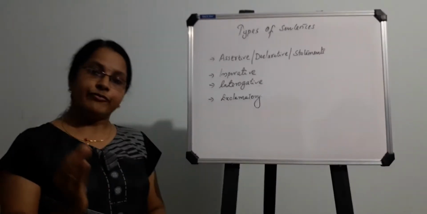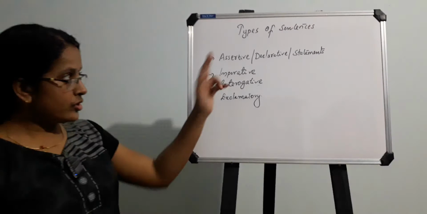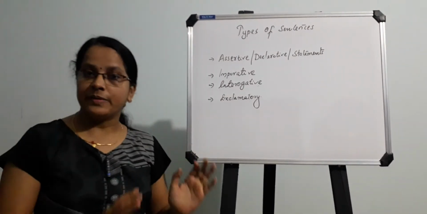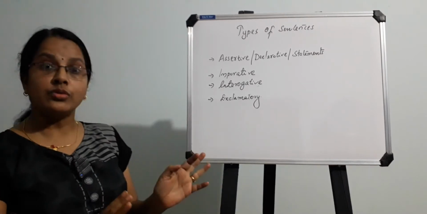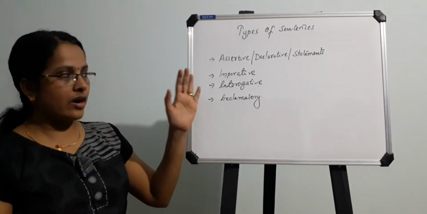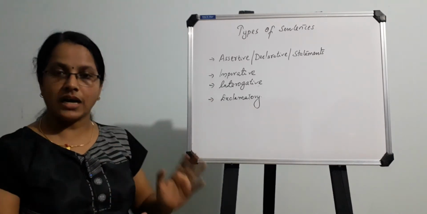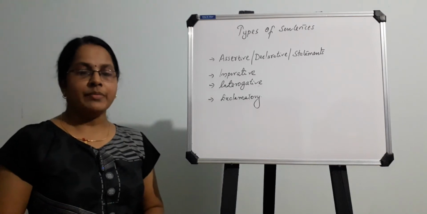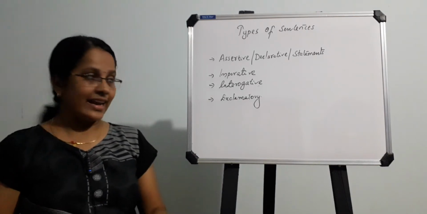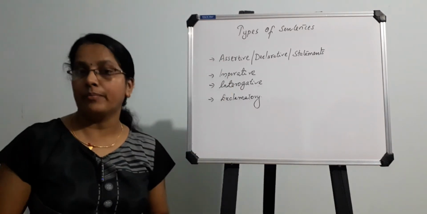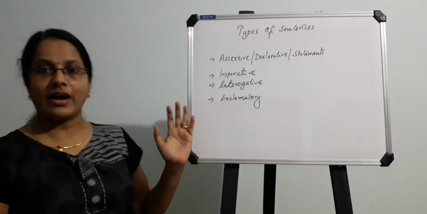Before learning every grammar section, we should know the types of sentences first, because then only we will be able to apply the rules in sentences. According to these sentences, the rules are different. So, if anyone asks you how many types of sentences there are in English, you can easily tell that there are four, and it's very easy to identify them also.